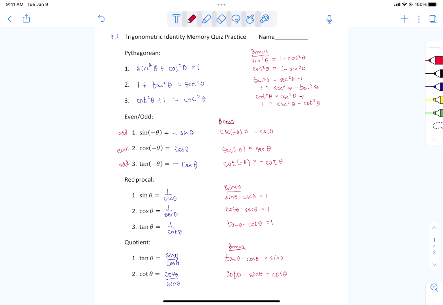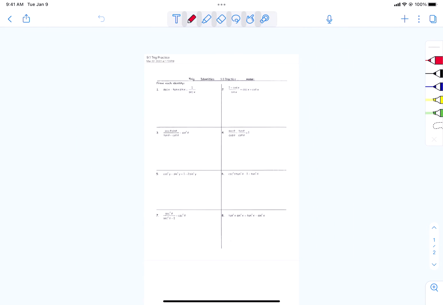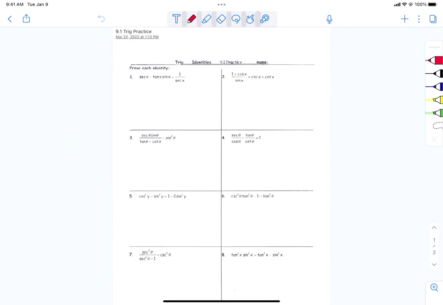Once you're in Google Classroom, please open up the 9-1 practice worksheet, which has the 8 problems that you see here. So now at this time, open up the 9-1 practice worksheet that you see here, the 8 problems. There are 8 problems. Now, because these take time, there's only 8 of them.